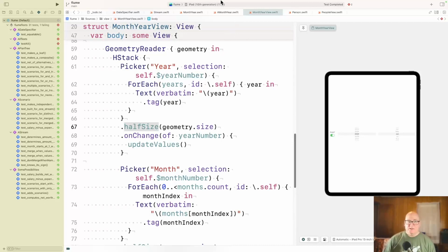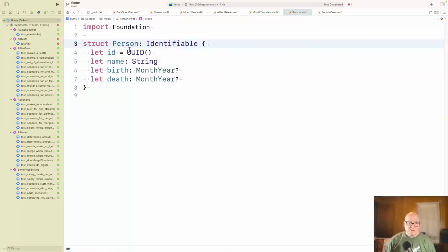Now, the reason we added month year is because people are going to use it. Right now we have an ID just to keep track of which ones are different. We have a name, a birth date, and a death date. Both of those are optional. We didn't wrap them up like date specifier with unspecified. We may need to do that. It's not totally clear to me.